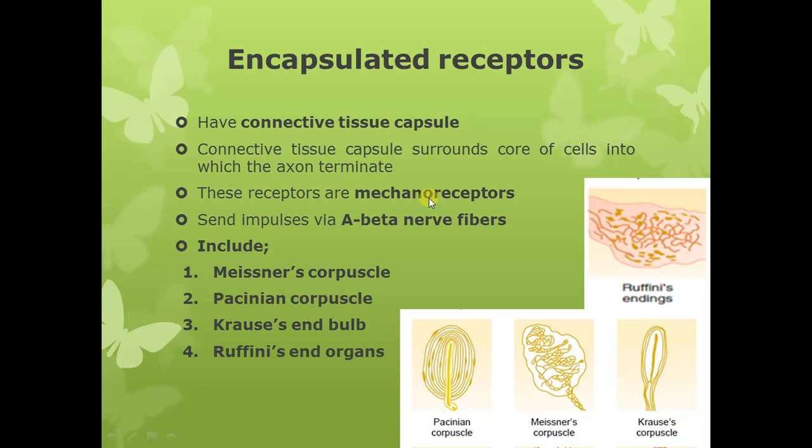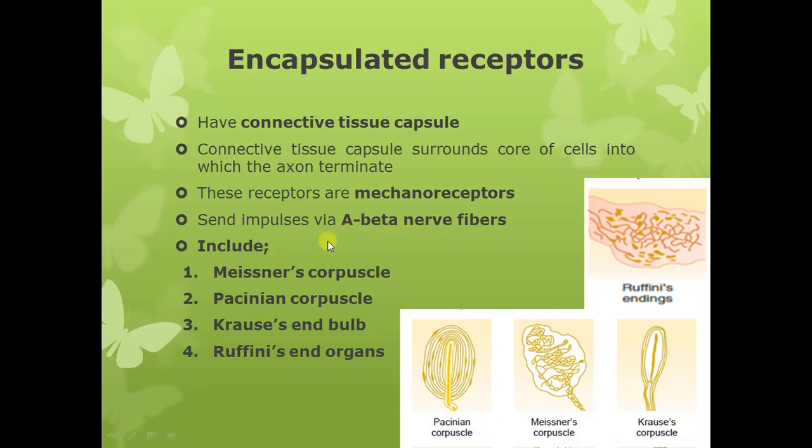The impulses or the action potentials which are generated by the mechanoreceptors are transmitted by A beta nerve fibers. When you studied nerve muscle physiology, you studied different types of nerve fibers, and I have also given you the assignment to study the different types of nerve fibers and the classification of nerve fibers. So I hope you are all familiar with different types of nerve fibers. Remember that mechanoreceptors send their impulses via A beta nerve fibers.